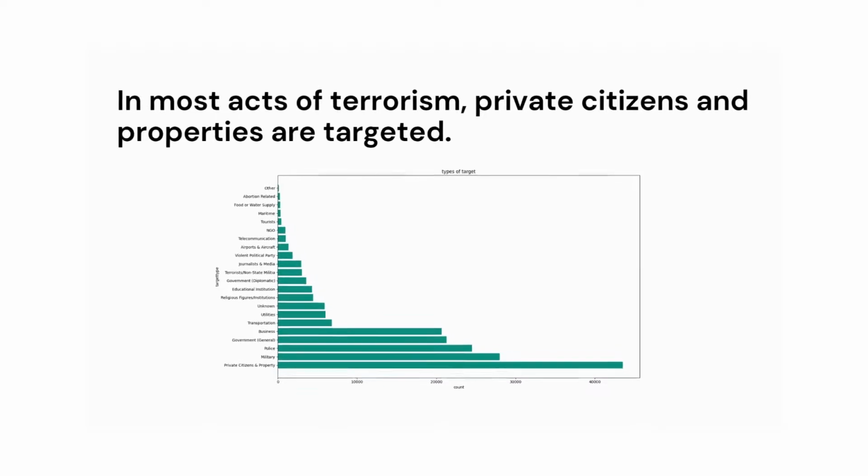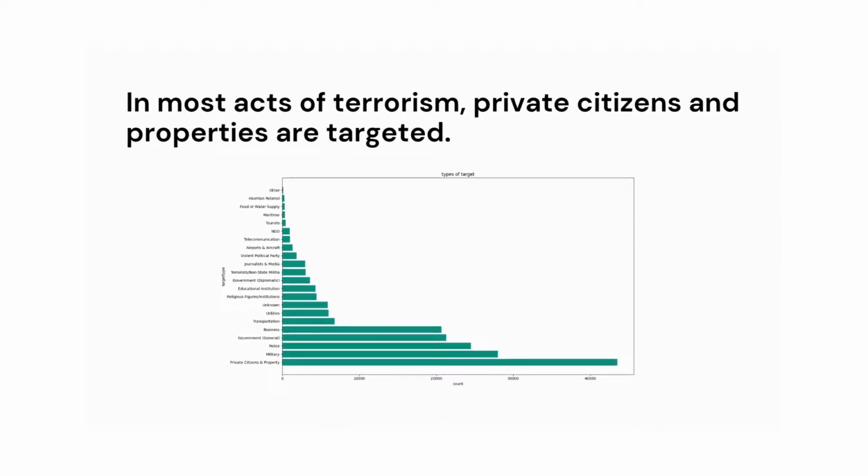Next, we observe that in most of the acts of terrorism, the private citizens and properties are more prone to being targeted as compared to military, police, government and other people. It's probably because they are the most vulnerable and can be exploited by the terrorist easily for their gains.